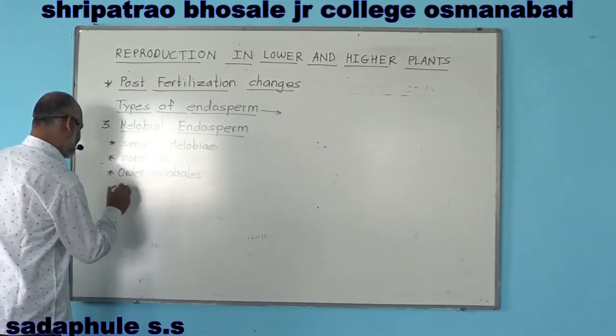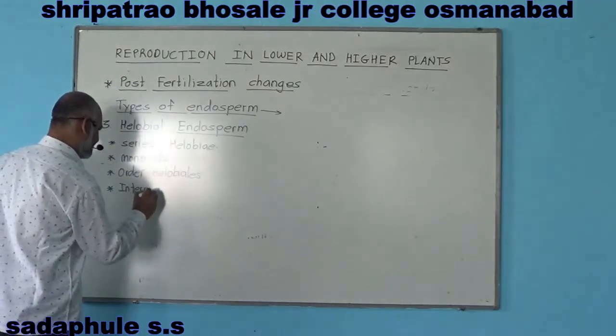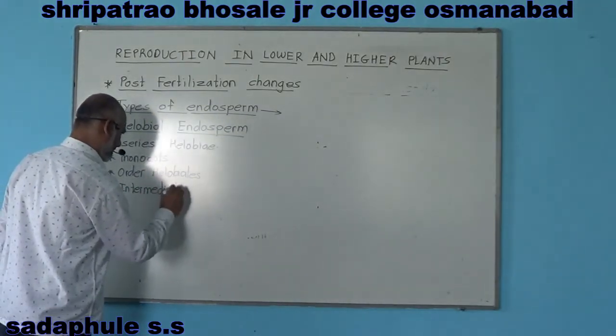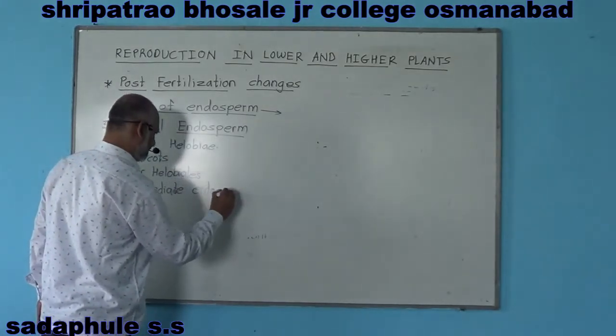This endosperm development is intermediate endosperm.